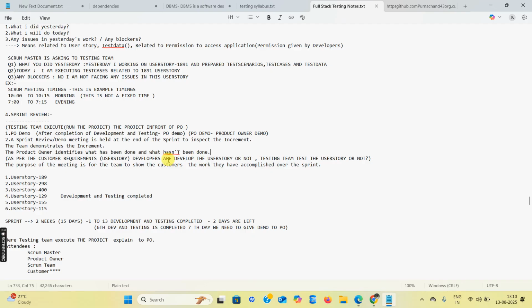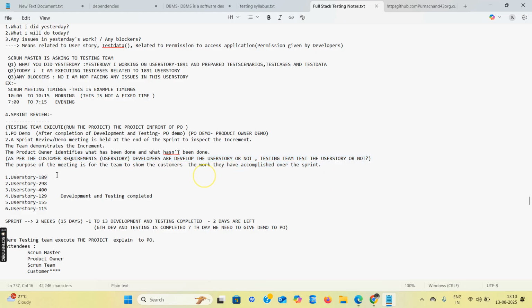Okay, as per the customer requirements, the product owner checks whether developers developed the user story or not, and whether testers tested the user story or not. The purpose of this meeting is to show the customers whether the team accomplished the work over the sprint or not.